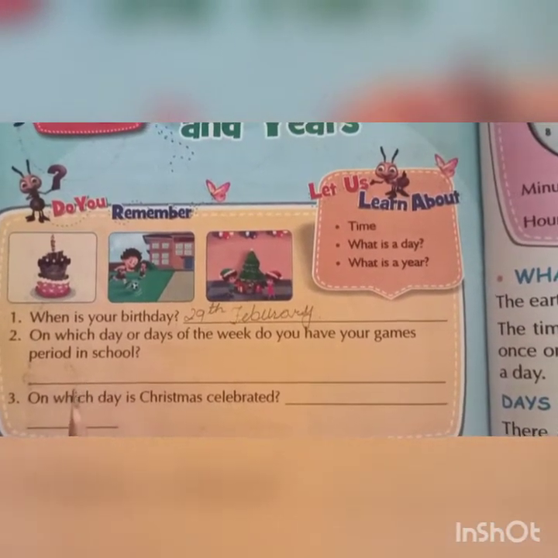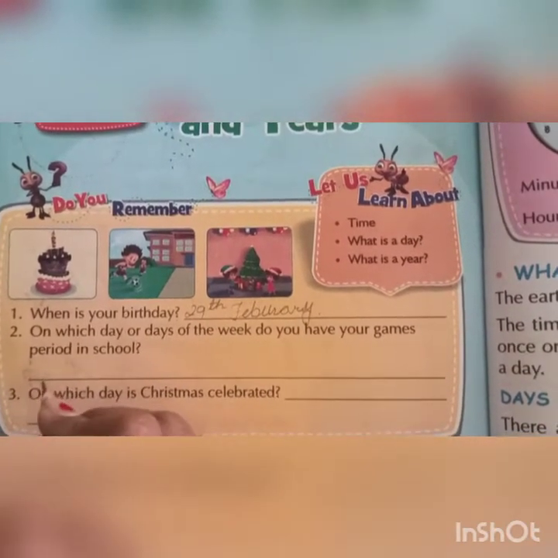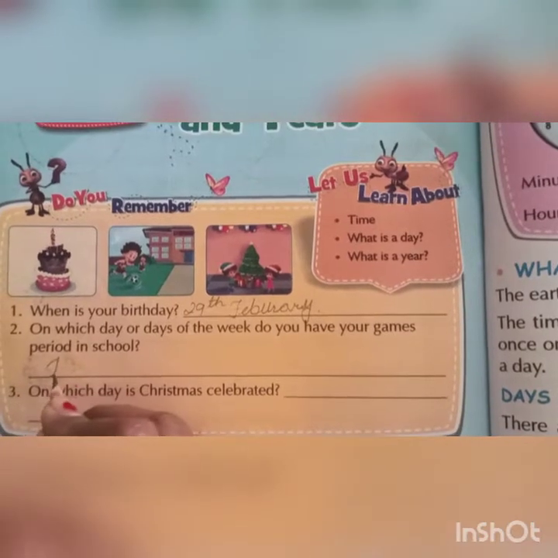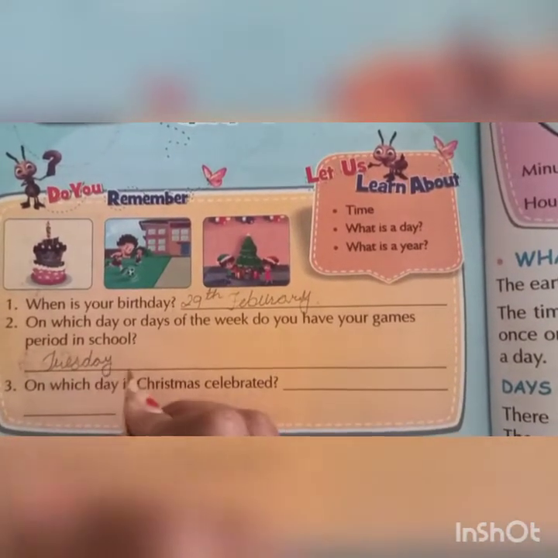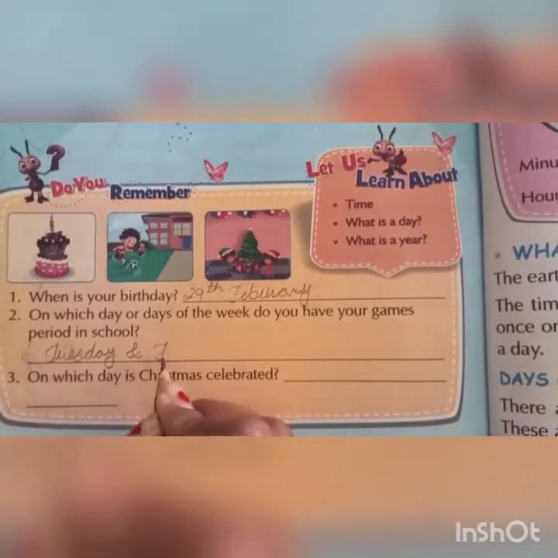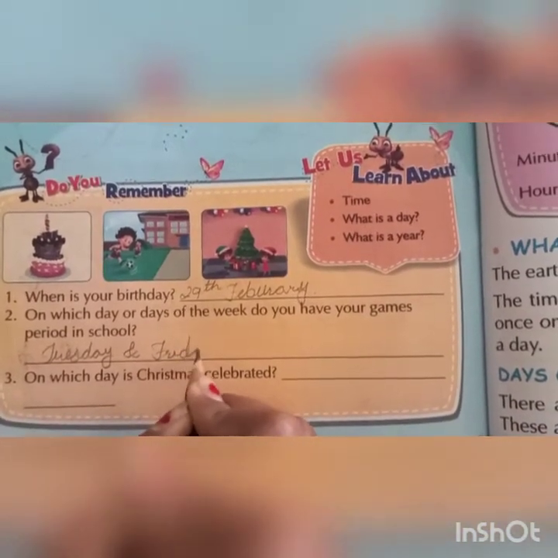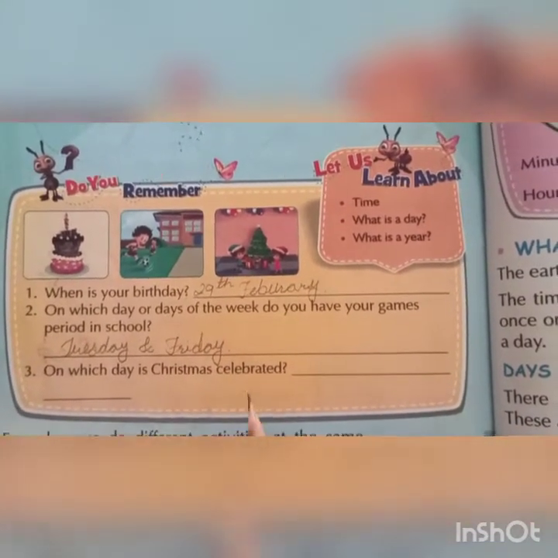Here you have to write the day's name. Just for example, Tuesday and Friday. You have to write according to your own timetable.